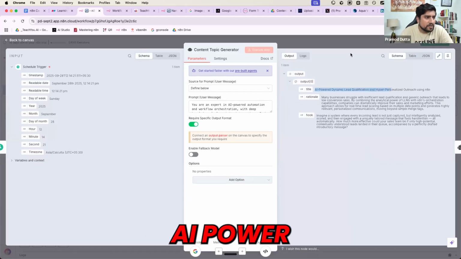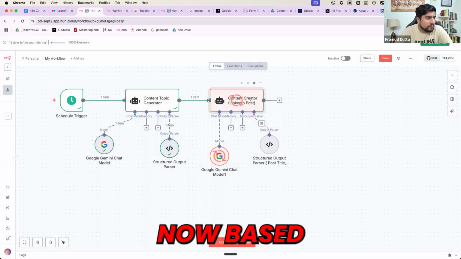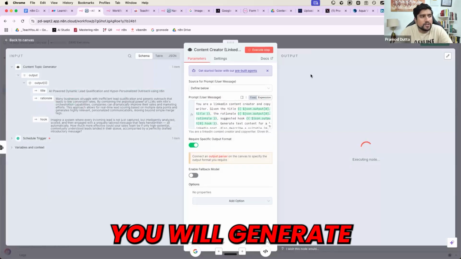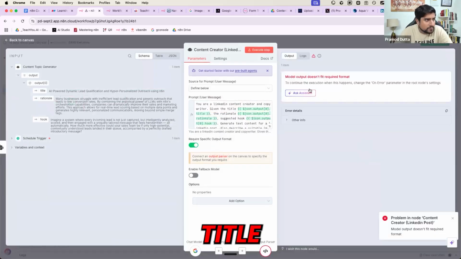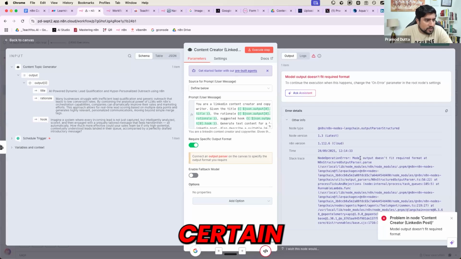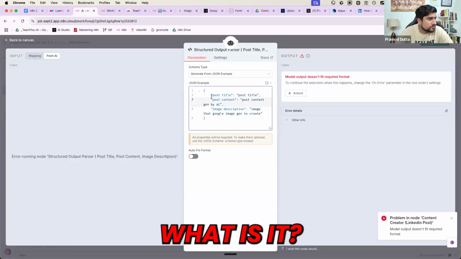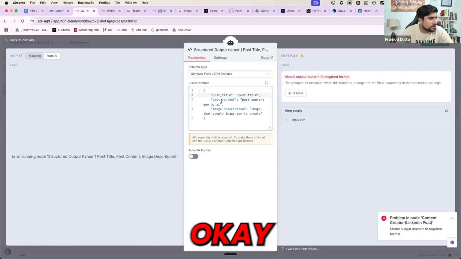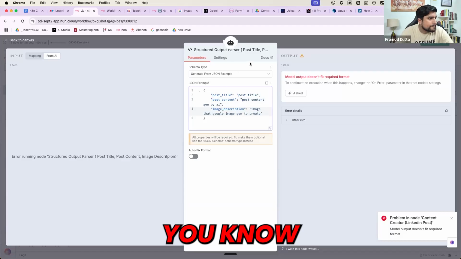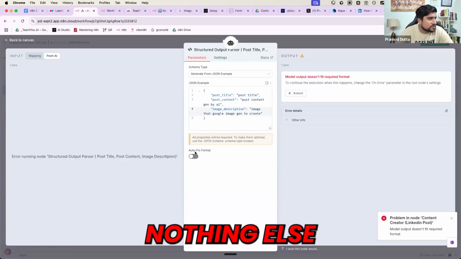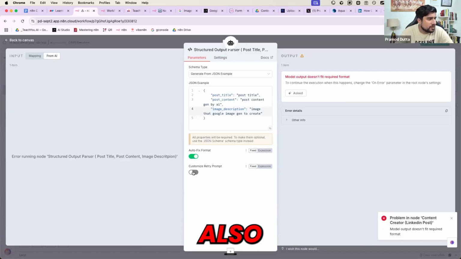See, there's an AI powered lead qualification. Now, based on this topic, you will generate a post title. Here you see a certain problem, which is: model output does not fit the required format. Let me check what it is. The post title, let me check like this. Let me add underscores. Underscore I have just added. Nothing else in this case. Auto fix the format also. Let me try to run it again.